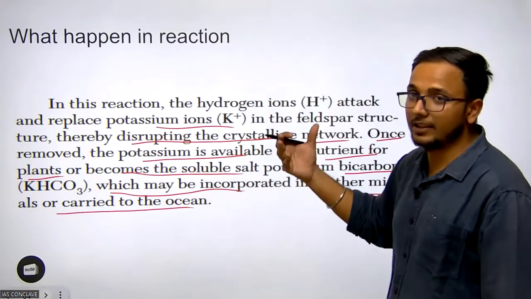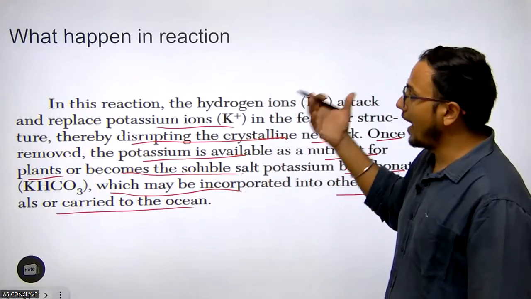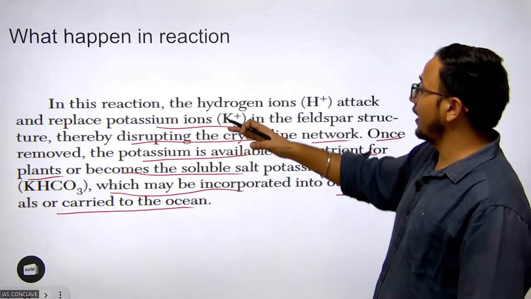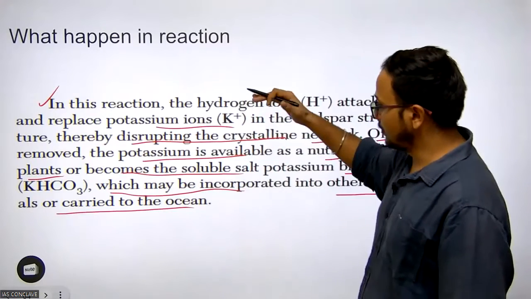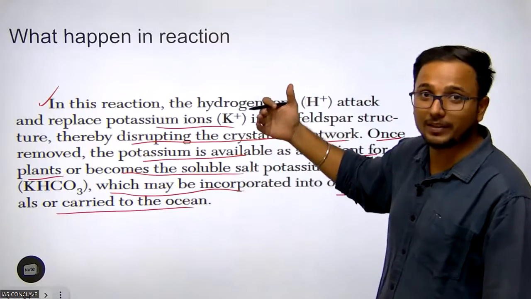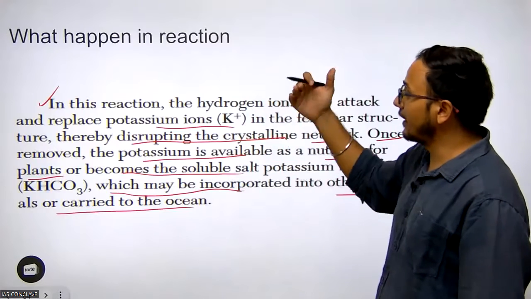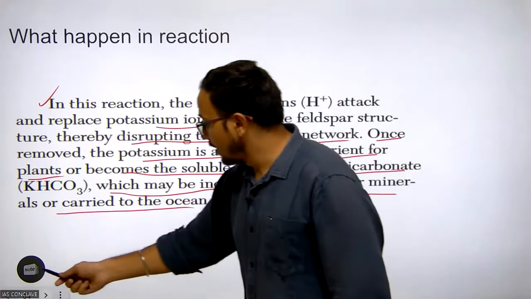So why is hydrolysis important? We can understand why weathering is important from this.